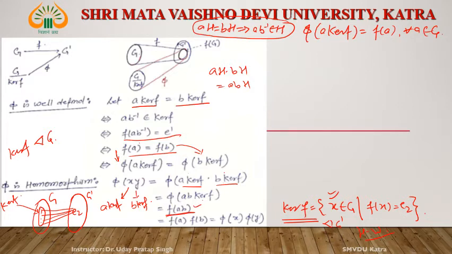But we know that f is homomorphism. It is given in the statement of the fundamental theorem. f is homomorphism, therefore f of ab is equal to f of a times f of b. Okay. What is f of a? f of a is phi x, means phi of a kernel f. And f of b is phi y, means phi of b kernel f. It means phi is homomorphism.